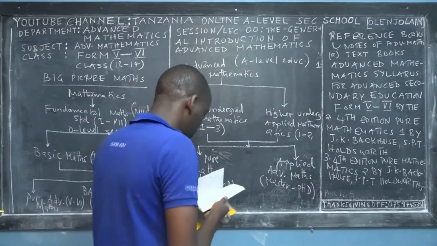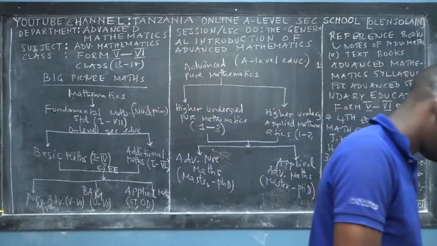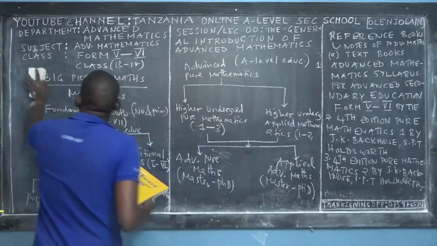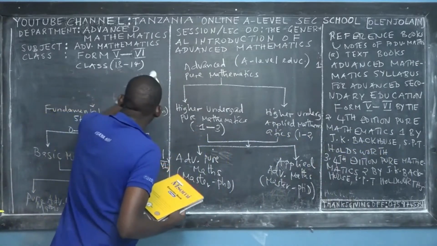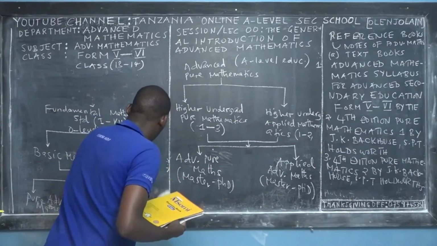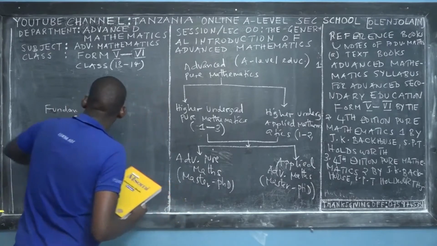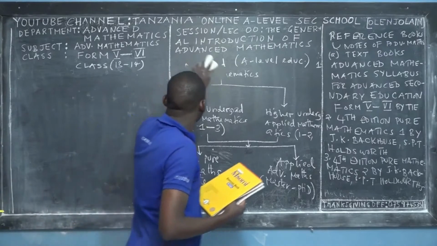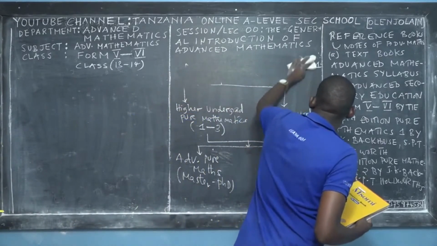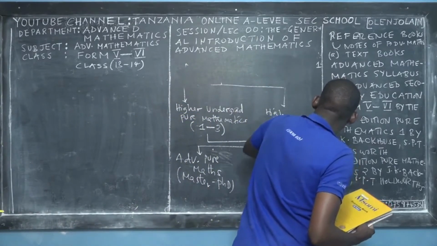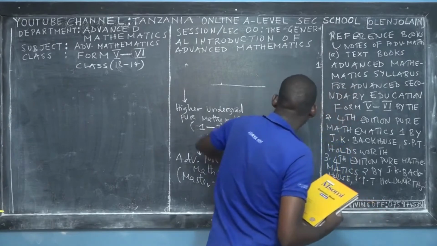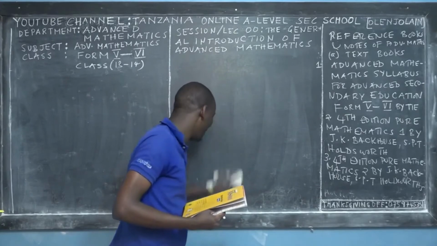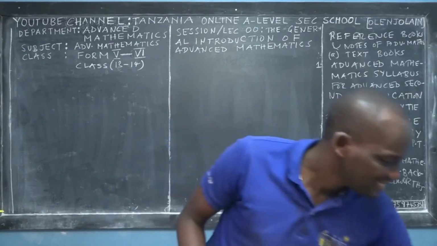The first reference on learning advanced mathematics is still the textbook. Can you mention the first reference book? Before I mention it to you, get prepared to enjoy the beauty of advanced mathematics.